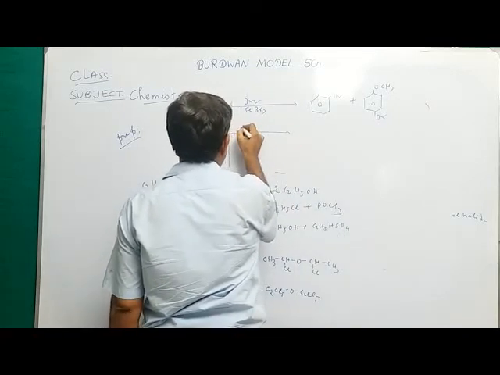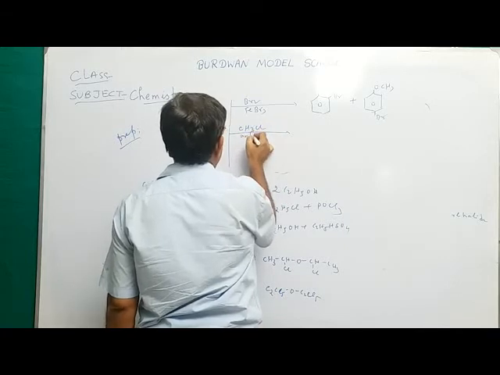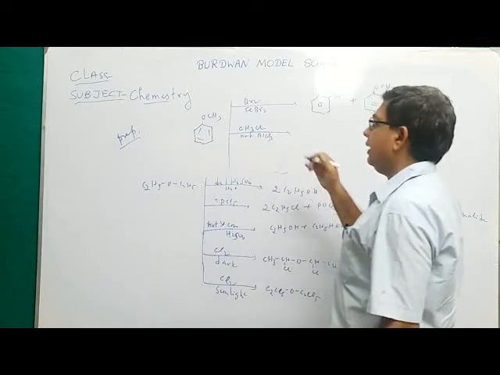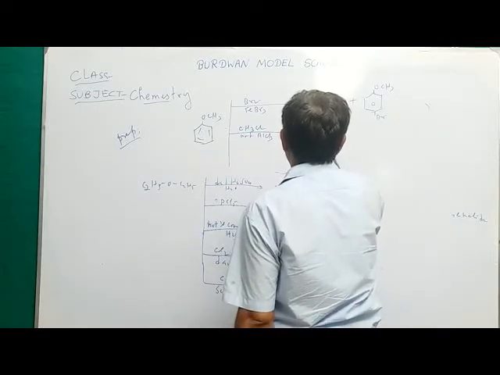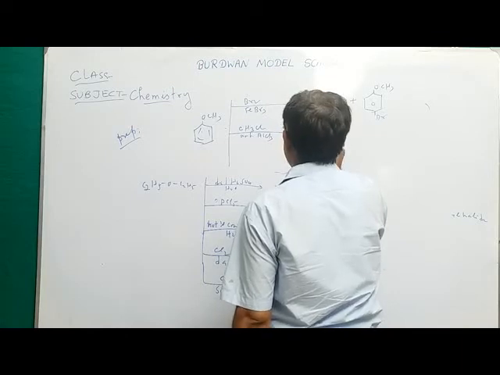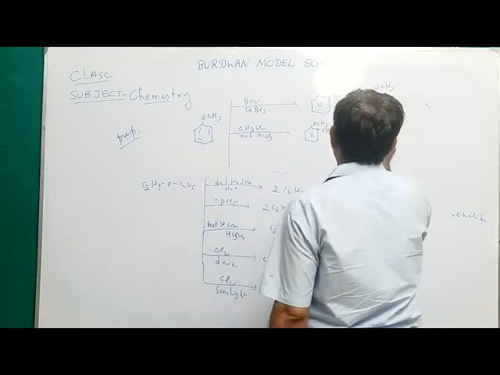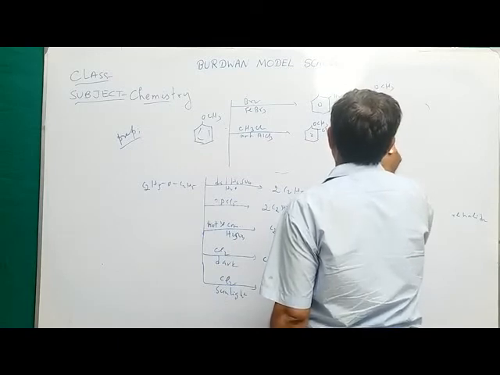When it reacts with methyl chloride in the presence of anhydrous aluminum chloride, this is the Friedel-Crafts reaction. What will be the product? The product is the benzene ring with OCH3, plus CH3 at the ortho position and CH3 at the para position.